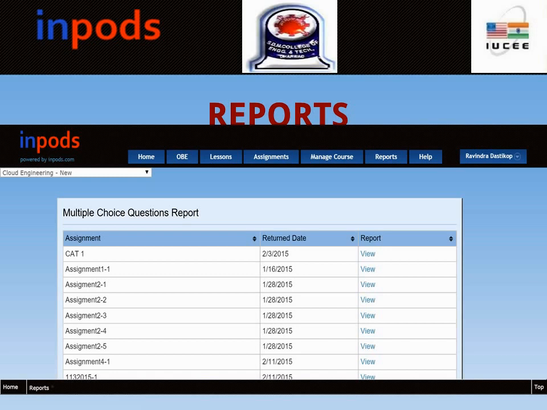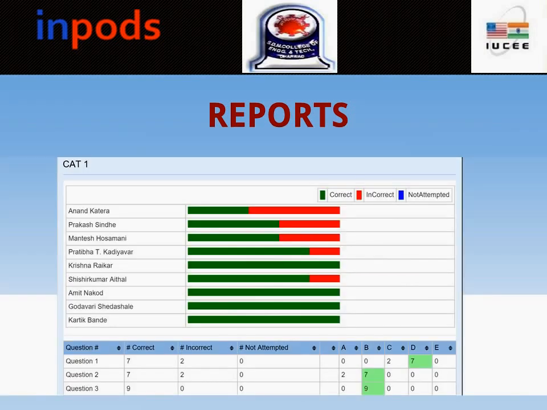These are more of a summary, where it will summarize all the performance of all the students over a period of time in the entire course. Like if we have given some 20 assignments, that is concluded, that is actually calculated. Here it shows you the performance under the multiple choice question report, and this is what it says: these are the assignments on the left side, these are the return dates, and these are the reports. Look at the first report.